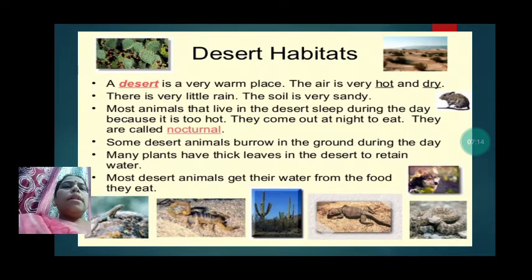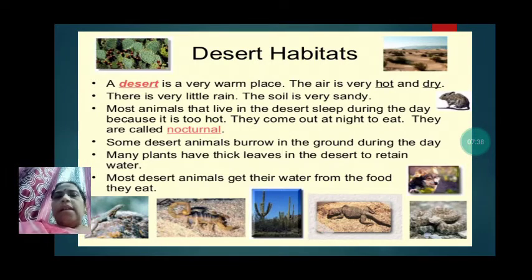Most animals that live in the desert sleep during the day because it is too hot. So the animals sleep during the day in the desert. Why? Because it is very hot during the daytime. They come out at night to eat. They are called nocturnal. As the night becomes cold, they come out at night, and they are called nocturnal animals.